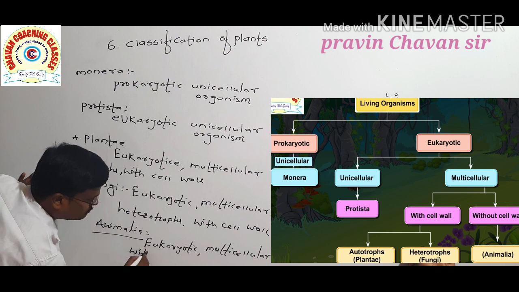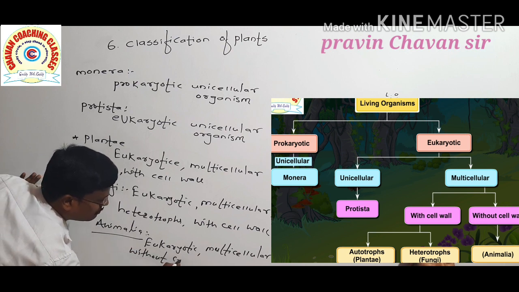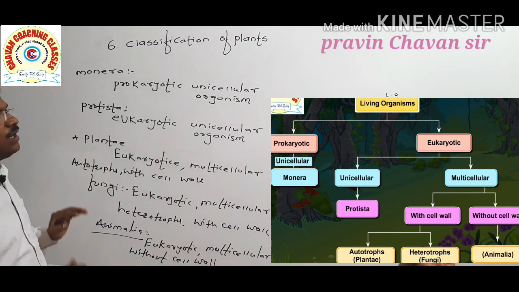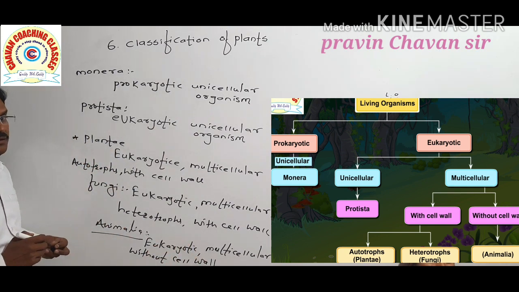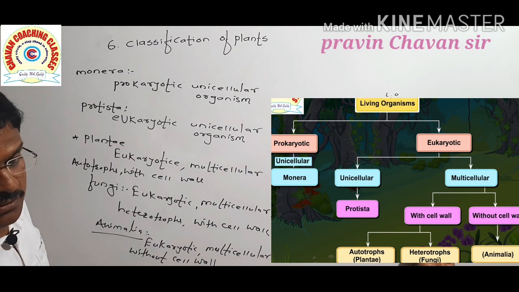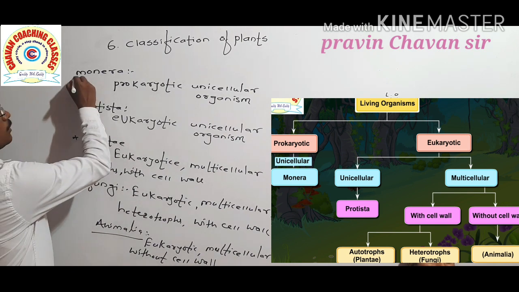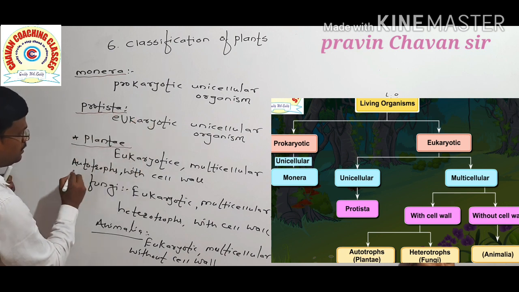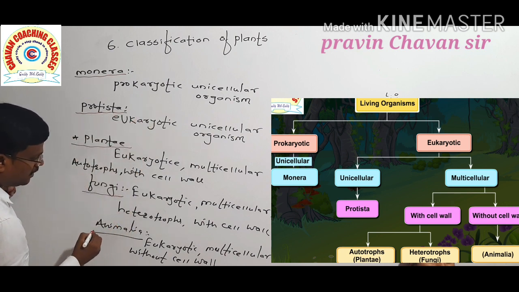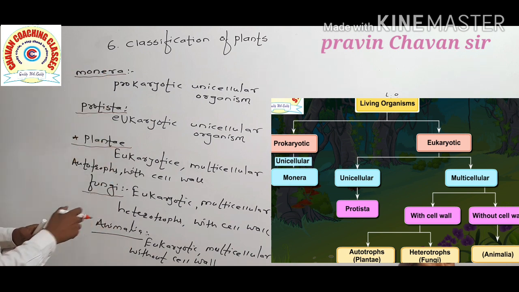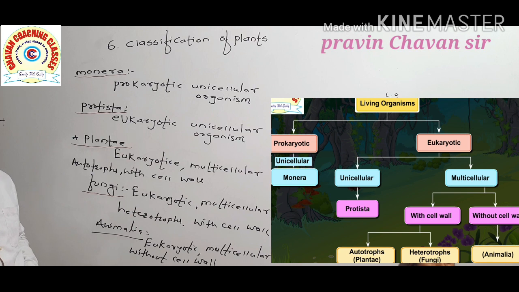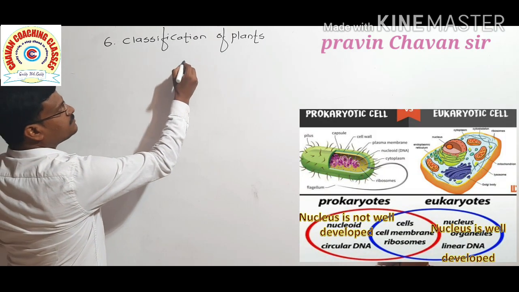So Monera, Protista, Plantae, Fungi and Animalia are the 5 kingdom classification given by R.H. Whittaker.